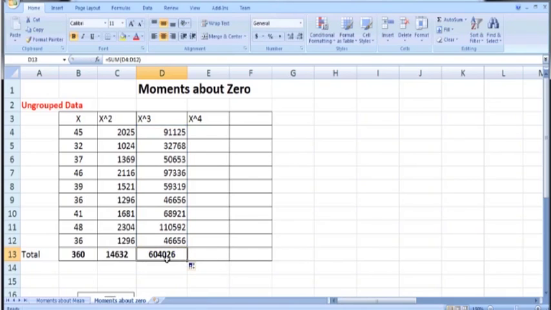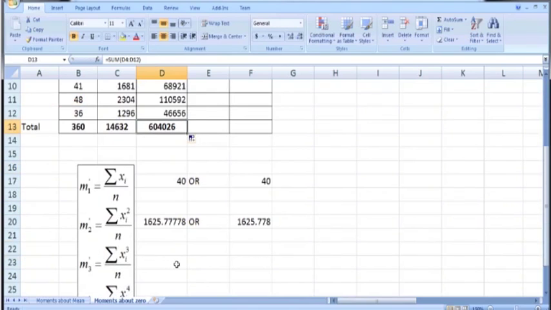Once we have this summation, put an equal sign, use this number, summation xi cube, divided by n, where n is 9 in this case. So we get summation xi cube over n, which gives us the third moment about 0.